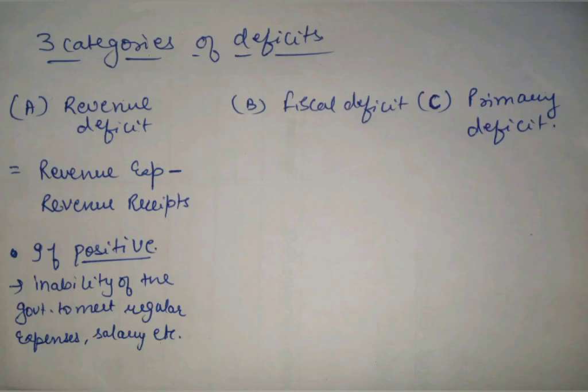Revenue deficit. Revenue deficit is calculated as revenue expenditure less revenue receipts. Whenever the revenue deficit formula comes out to be a positive value, it means that there is an inability of the government to meet its regular expenses of salaries, pension, and interest payments.